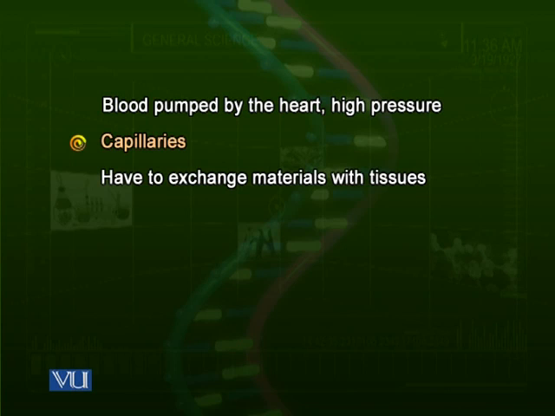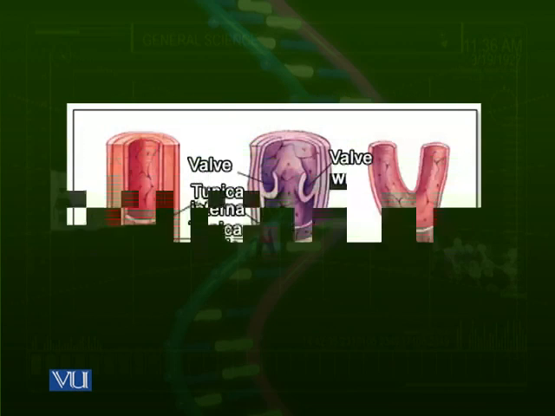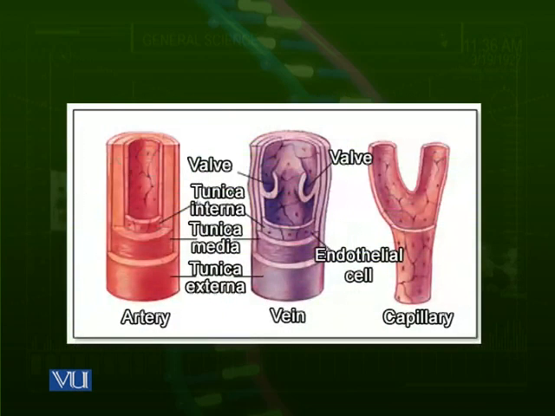Now we look at the importance of valves in the veins. Let us have a look at the diagram. In the center, a vein is shown. Most of the major veins, the larger veins, have valves inside because pressure is reduced. Secondly, for example, from our leg towards our heart, when blood is flowing with low pressure and with a wider lumen of the vein, there is a problem in returning it. How does it occur? Our muscles, groups of muscles, help.